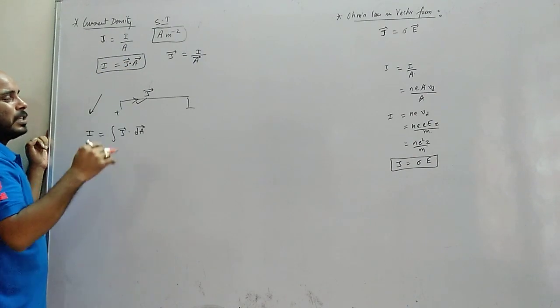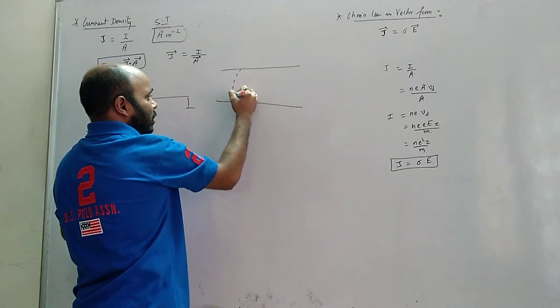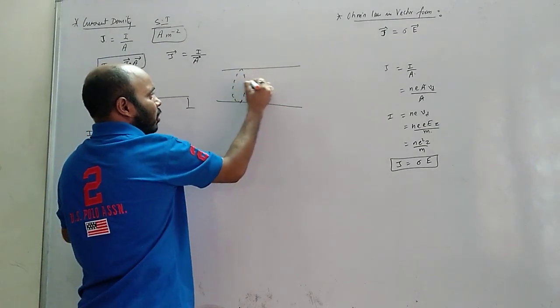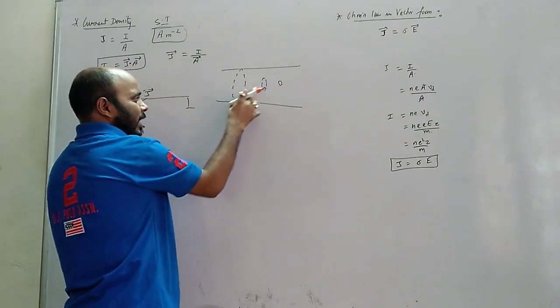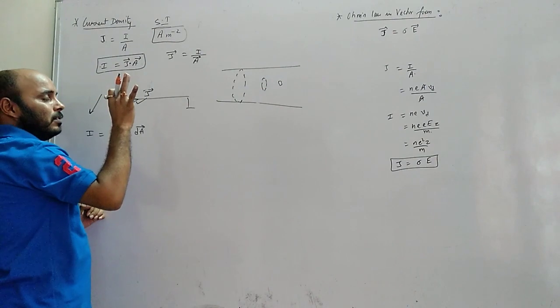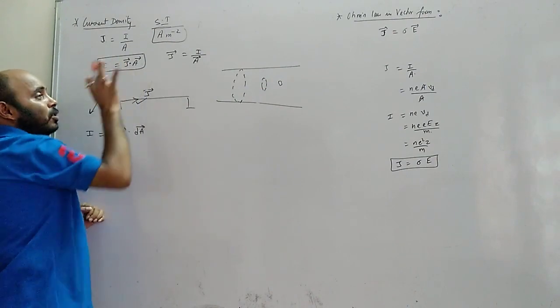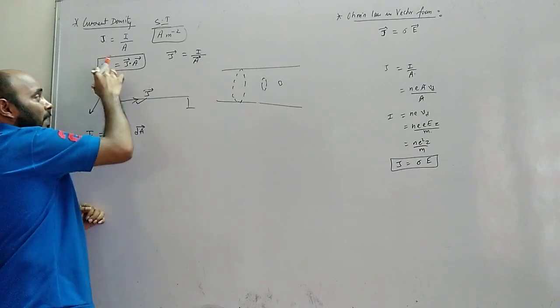That means if you choose any cross-sectional area, I have chosen this cross-sectional area, or this much, or this much. If you take any cross-sectional area, the J is constant. Okay, the J is not changing. Then I can use this expression to find the current value.